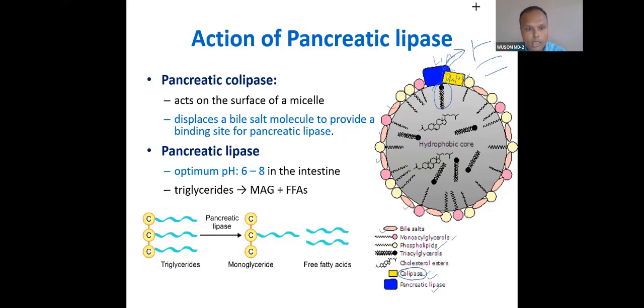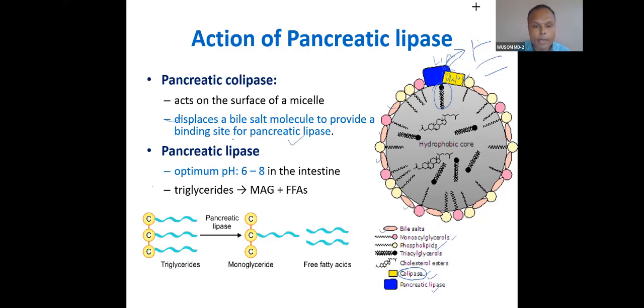It will digest this micelle, converting E into T, and glycerol. What does this T mean? Monoacyl glycerol. Remember, I told you from the beginning, E means triacyl glycerol. So you can see it displaces the bile salt molecule to provide binding for pancreatic lipase. This is the function of co-lipase.